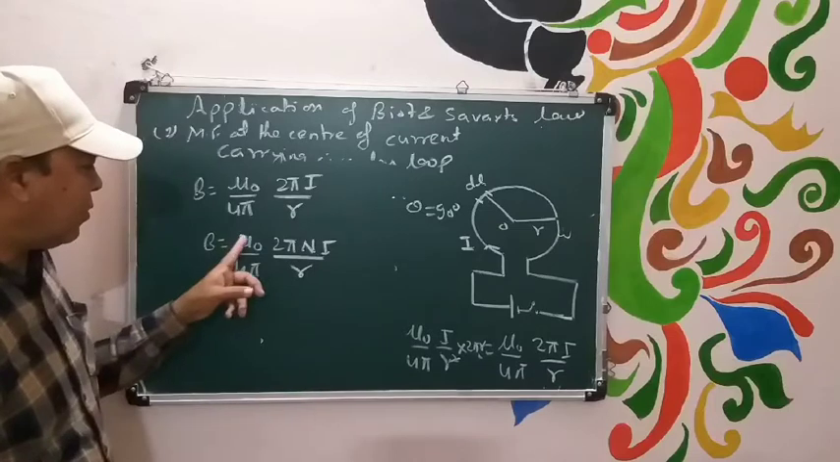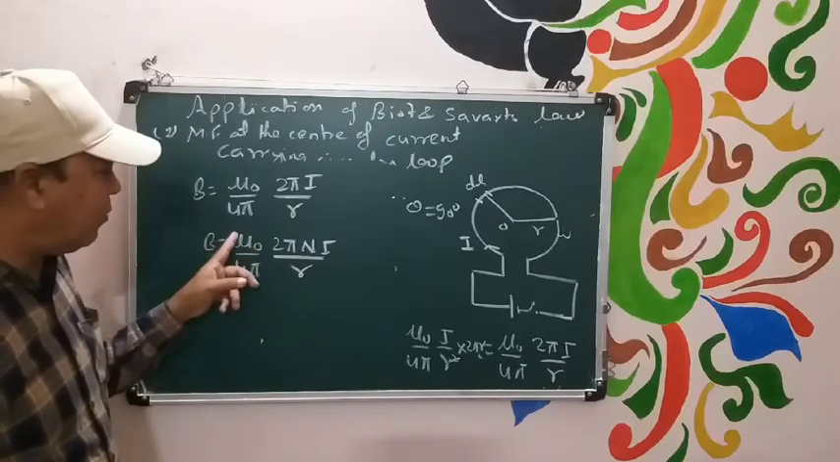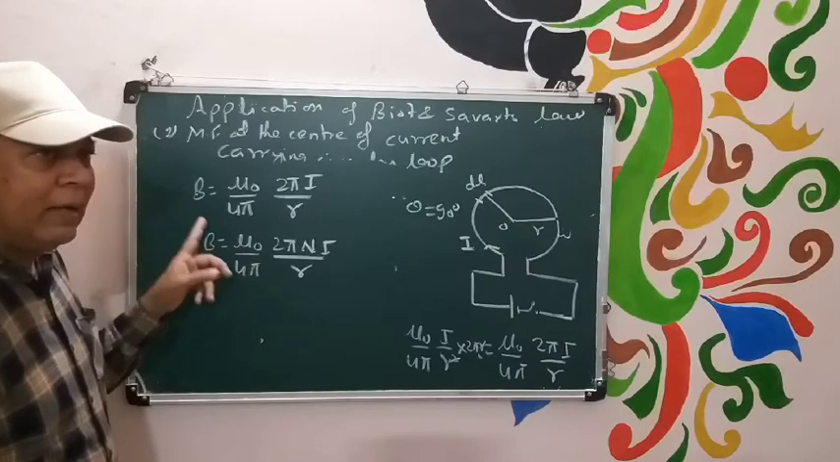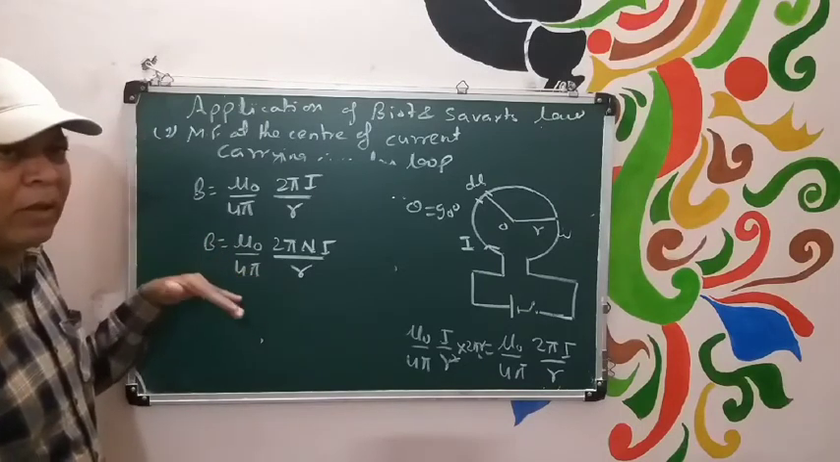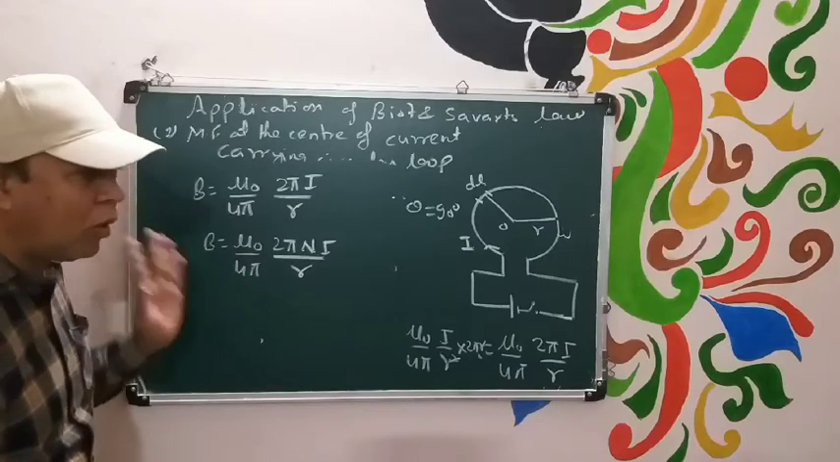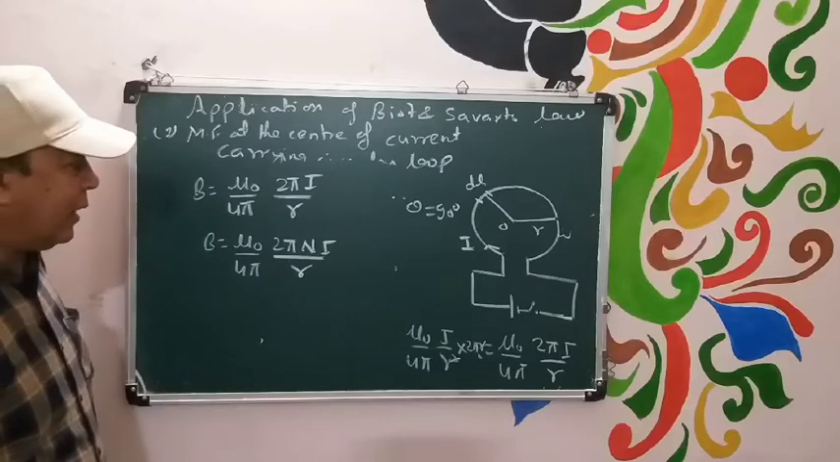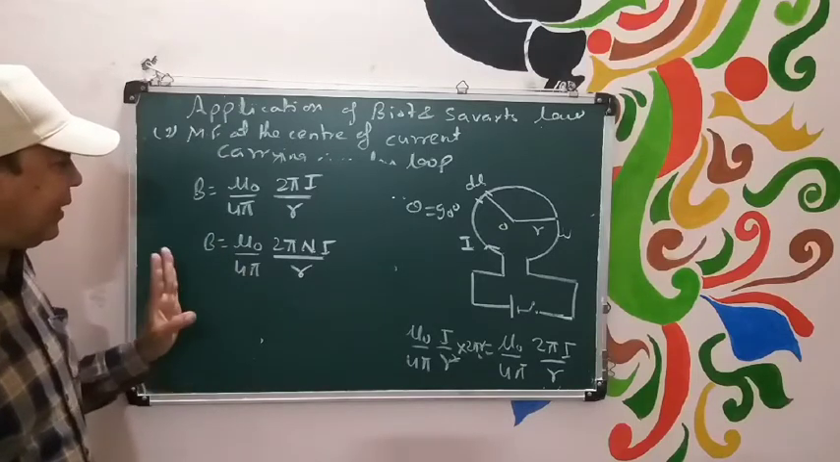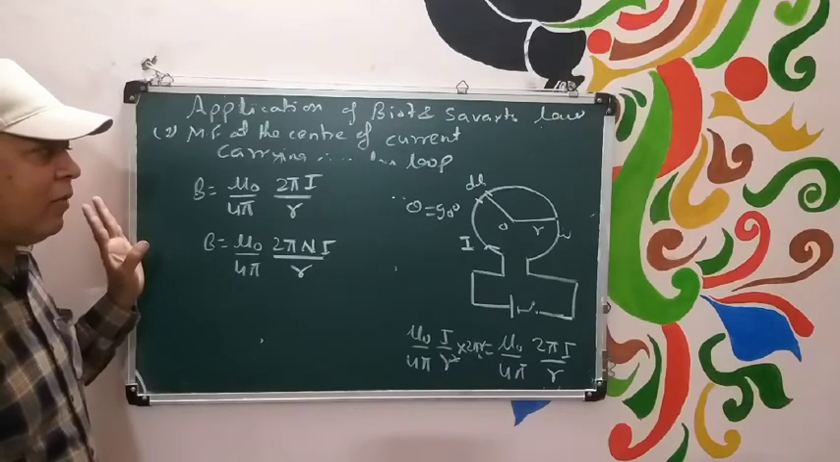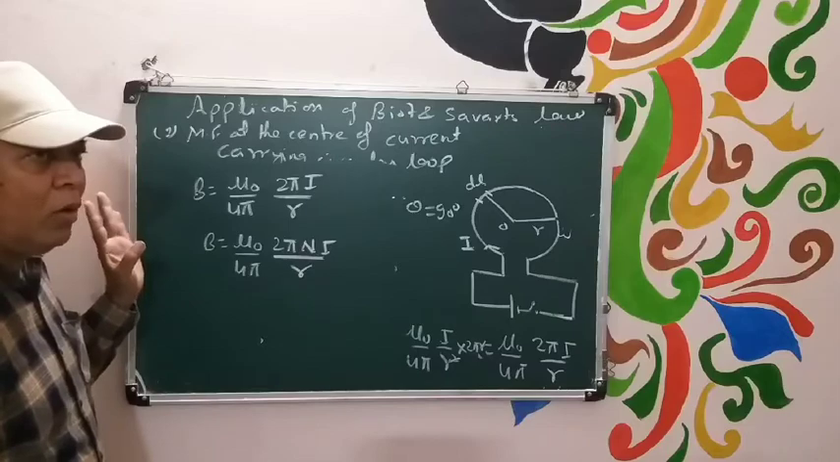But I would like you to write it this way, because you are aware of the value of mu naught upon 4 pi. Its value is 10 to the power minus 7. So directly for numerical purposes you can replace mu naught by 4 pi times 10 to the power minus 7. Otherwise you have to write the value of mu naught only. Is that clear? This is the magnetic field at the center of a current carrying loop.